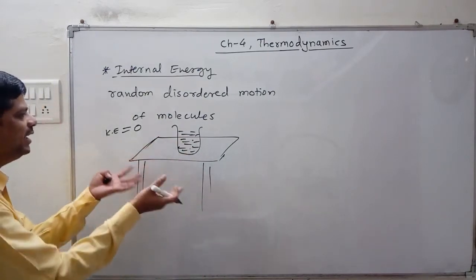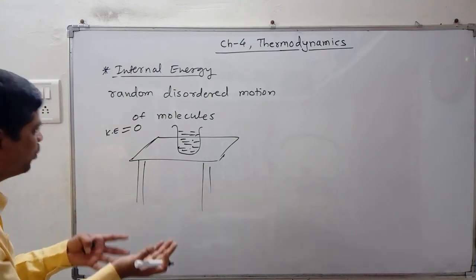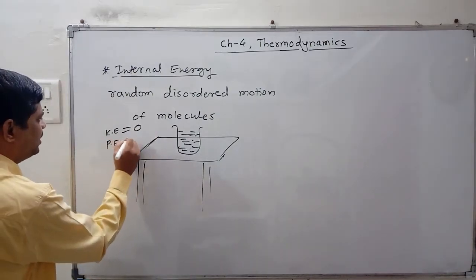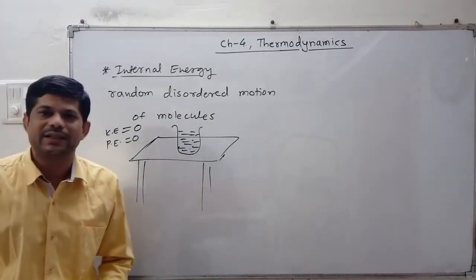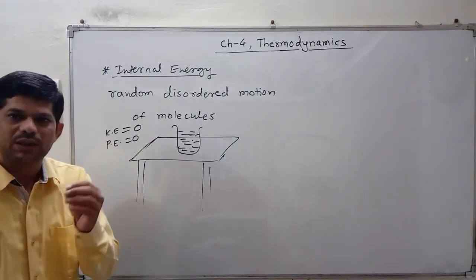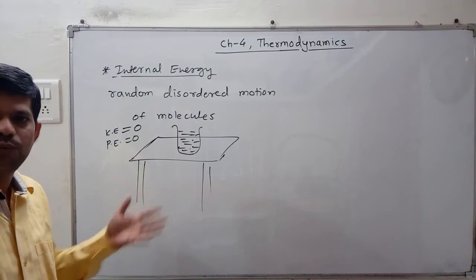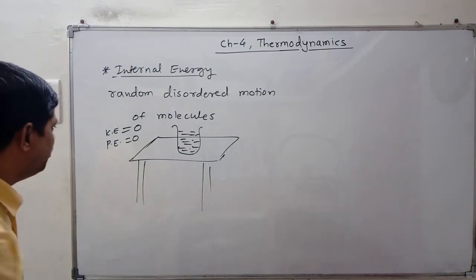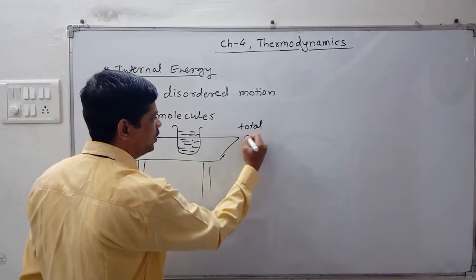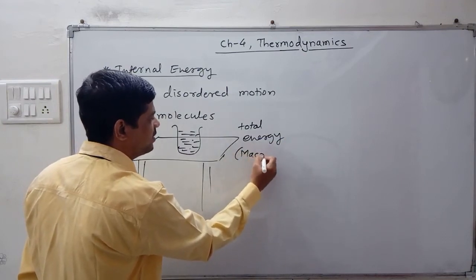As well as, we are not applying any force such that work is done and converted into potential energy and so on. So in that special situation, the potential energy is also taken as 0. So the kinetic energy as well as the potential energy for this glass beaker kept on a table is equal to 0. In other words, the total energy of the glass beaker which consists of water is equal to 0. This is the total energy considered as 0, but we consider the same example at the macroscopic level.